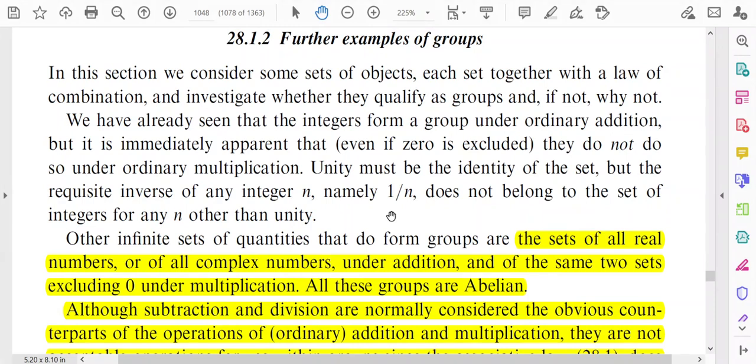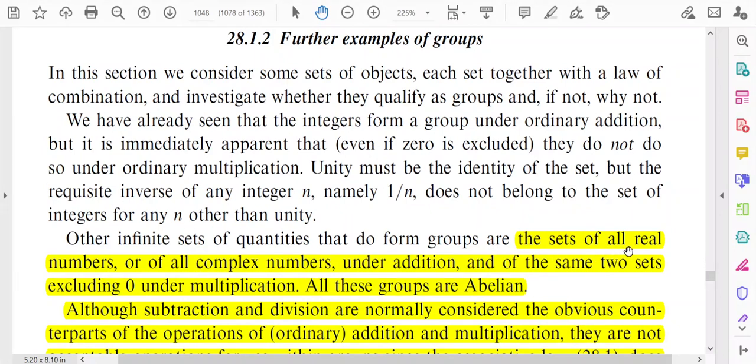That is why the set of integers does not form a group under ordinary multiplication, even if we exclude 0.